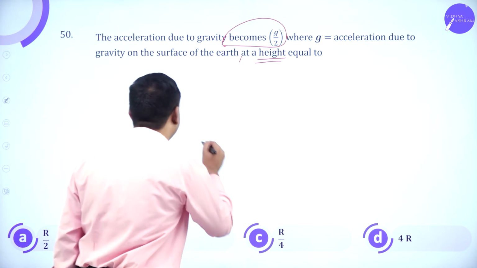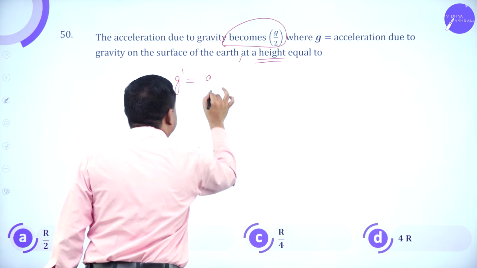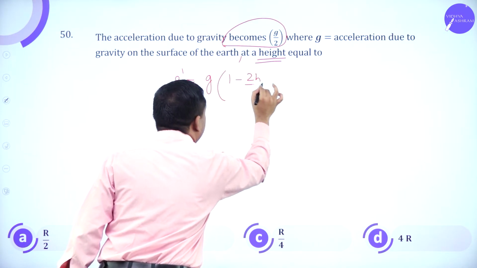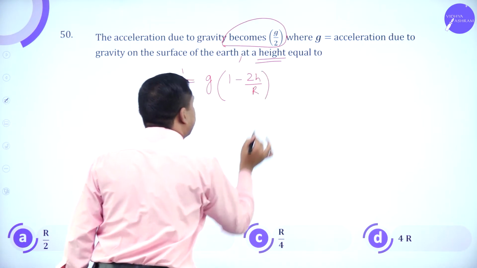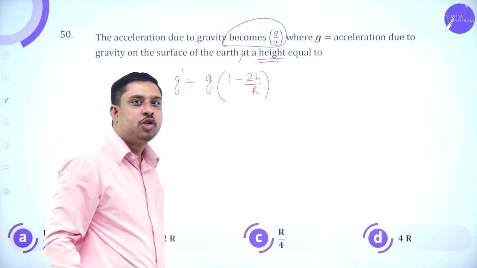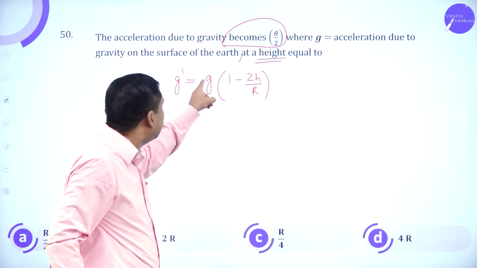Recall the expression g dash is g into 1 minus 2h divided by r. This is acceleration due to gravity above the surface of the earth.